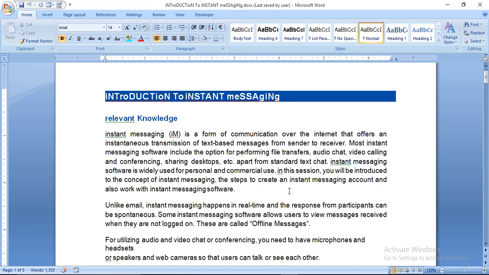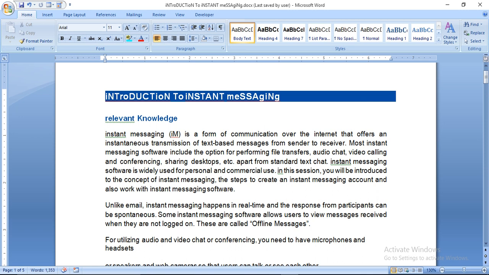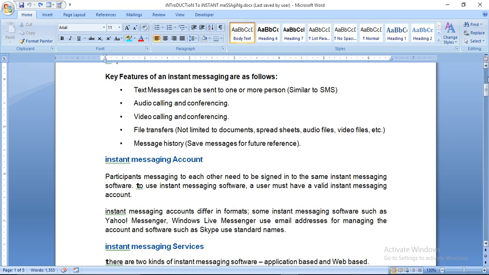For utility audio and video chat or conferencing, you need to have a microphone and handset. Why do you need the microphone and handset? Because in conferencing there should not be any disturbance, and you can talk to each other smoothly.